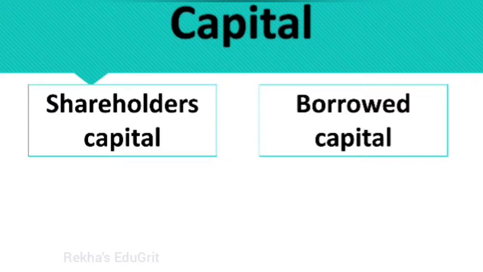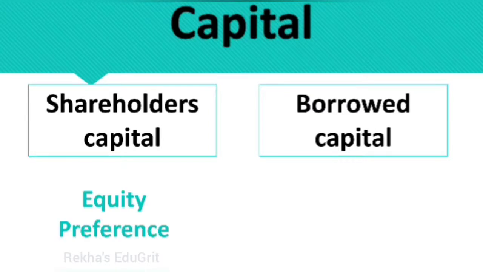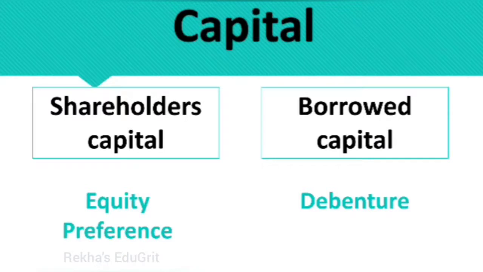For the operation of a company, it has to be financed in two ways: shareholders' capital and borrowed capital. In shareholders' capital, equity and preference share capital will come, and for borrowed capital, debentures will be issued. So we have to find the cost of capital for equities, preference and debentures. After calculating the cost of capital, we combine them to determine the weighted average cost of capital.